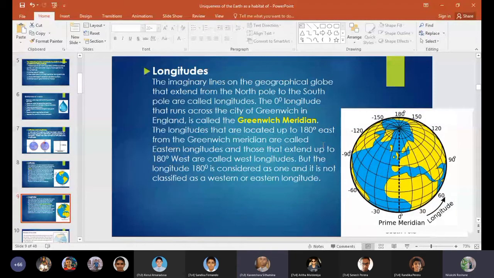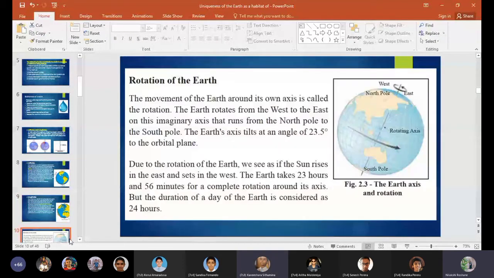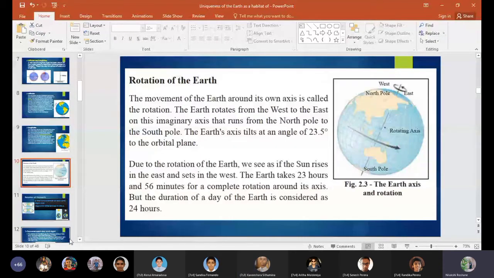Next we are going to discuss the rotation of the earth. The movement of the earth around its own axis is called rotation. The earth rotates from west to east. Earlier we discussed that the earth rotates from west to east, but there are two planets that rotate from east to west. What are these two planets? Venus and Uranus. Yes, Venus and Uranus. Normally the earth rotates from west to east.